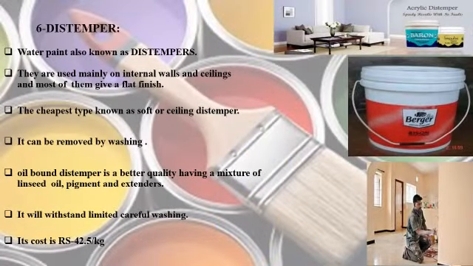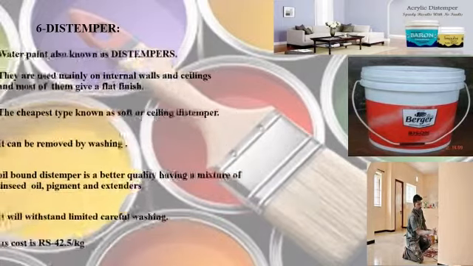Distempers. Water paint, also known as distempers. They are used mainly on internal walls and ceilings, and most of them give a flat finish. The cheapest type, known as soft or size distemper, can be removed by washing. Oil bound distemper is of better quality, having a mixture of linseed oil, pigmented and extended. It will withstand limited careful washing. Its cost is rupees 42.5 per kg.